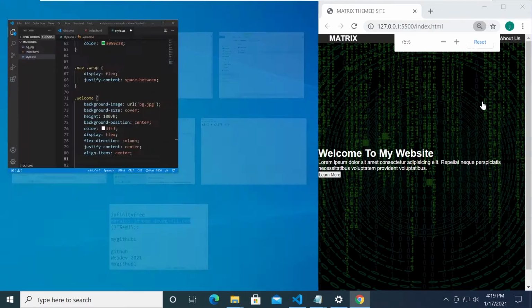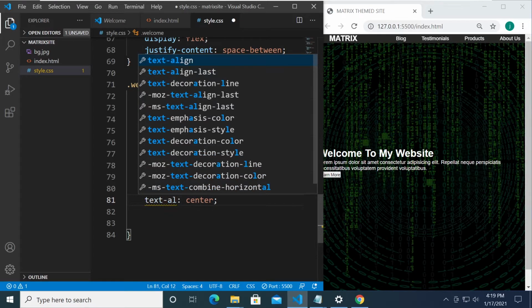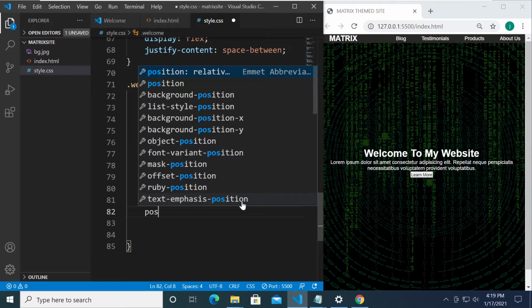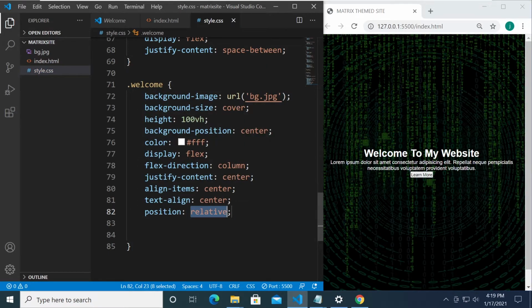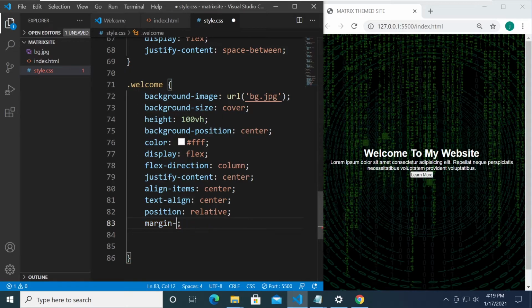All right, so let me just put this at the side, and let's add more properties. We can see align items. Let's set it to center. We already did that. I meant text align. Okay, text align. There you have it. So position, this is going to be relative, and the margin bottom, do we need that? Maybe not. Yeah, I think this is good.